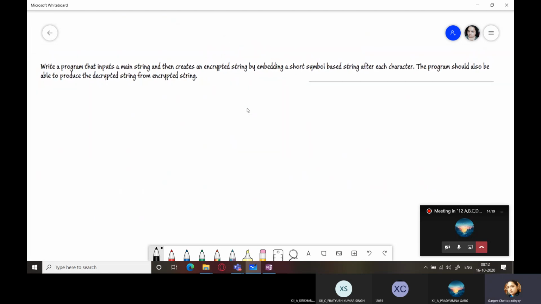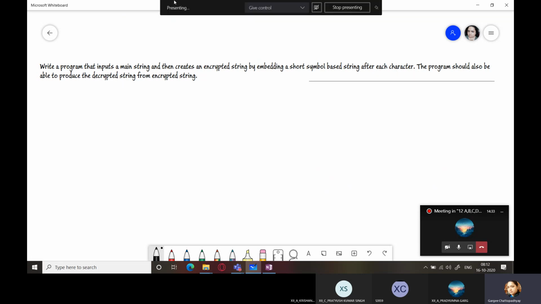Just take a look at this question. Write a program that inputs a main string and then creates an encrypted string by embedding a short symbol-based string after each character. So first, input a main string. That is our main thing. First we have to input a main string. Wait a second.